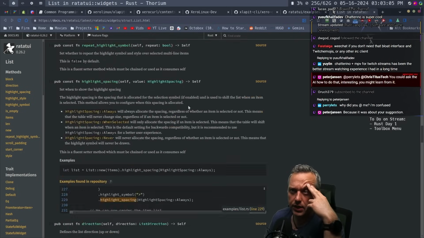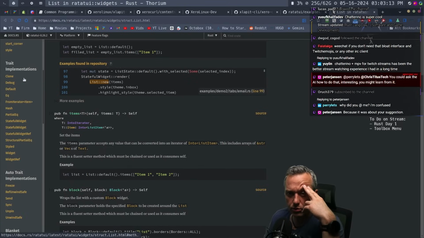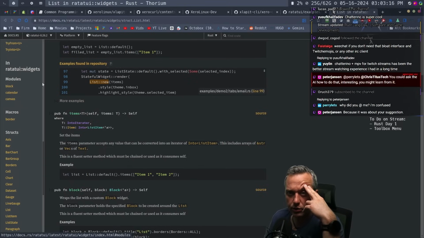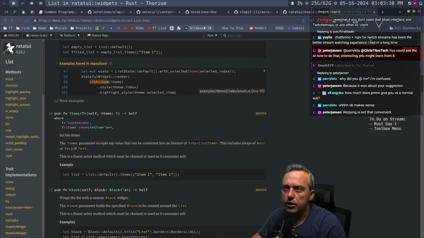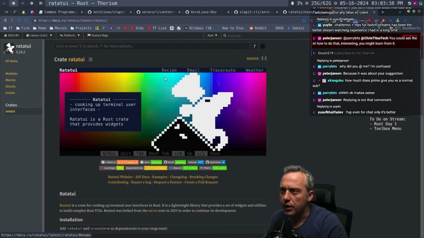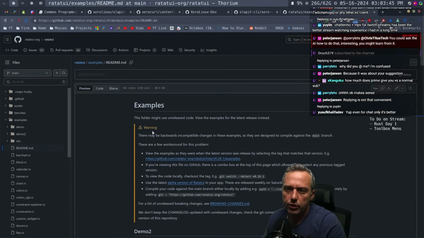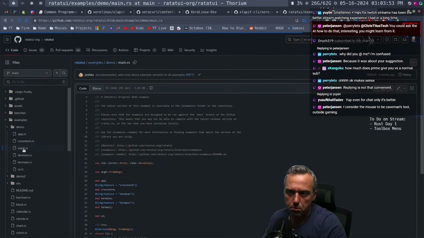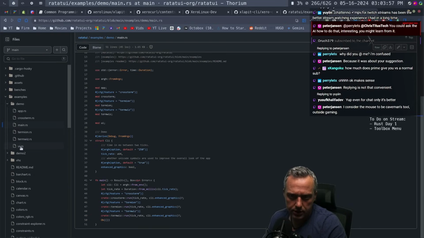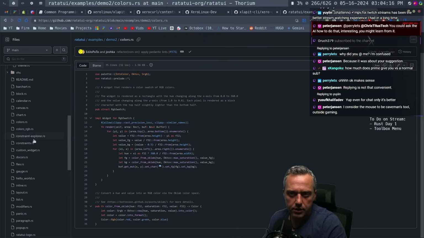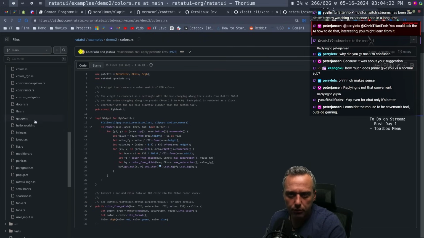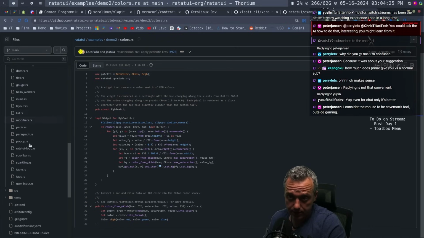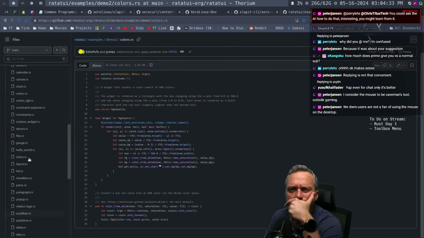So let's take examples. Let's see. Do we have any examples in here? I think we do. I think we can just go right there. And then what we want is some examples. We already grabbed these, but what I really want is a demo. Let's go to main. I don't really have that. Not exactly what I'm looking for. Just something basic, probably like 20 lines of code. And maybe that doesn't exist, but I feel like this could be done with that in libraries.